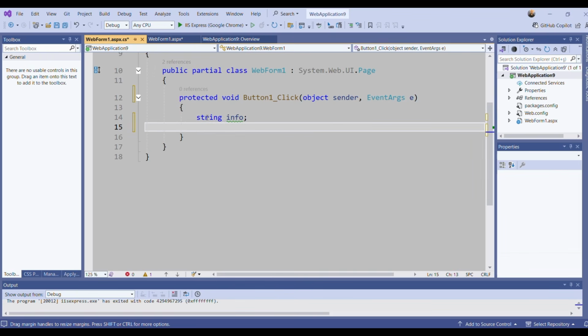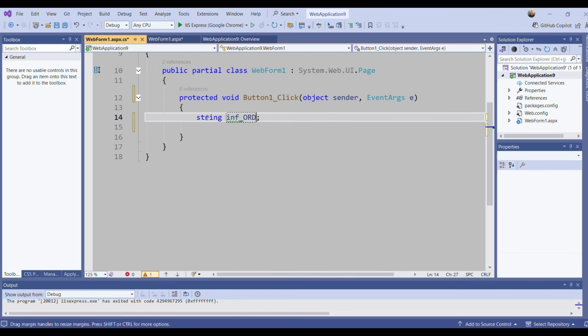And then we change the name here to info, information of order.